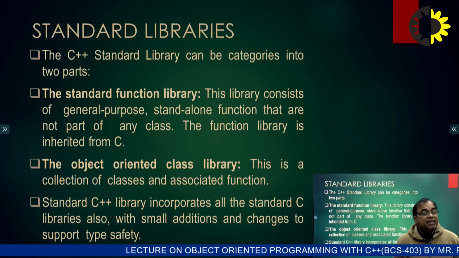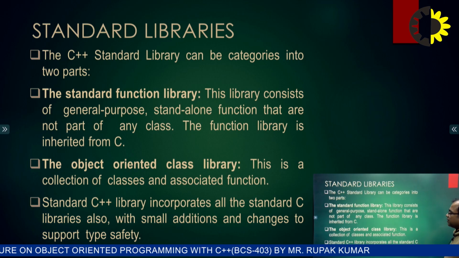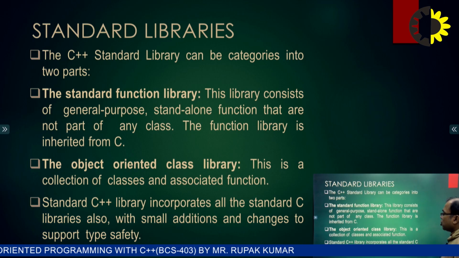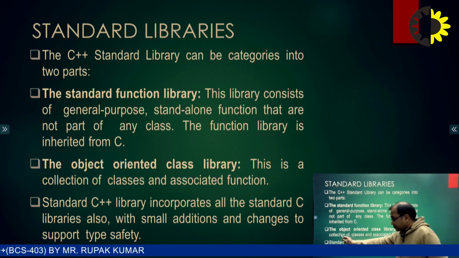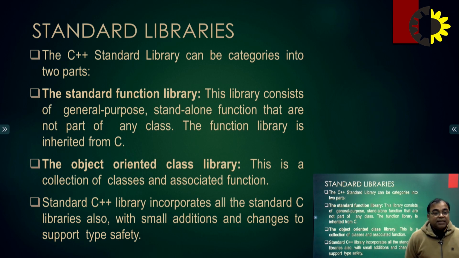Second part of this standard library is the object-oriented class library, a very important library of C++. This is basically a collection of classes and some associated functions, and it is widely used inside our program while we write lines of code.